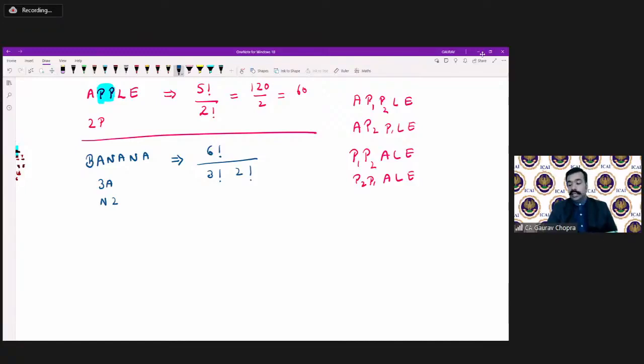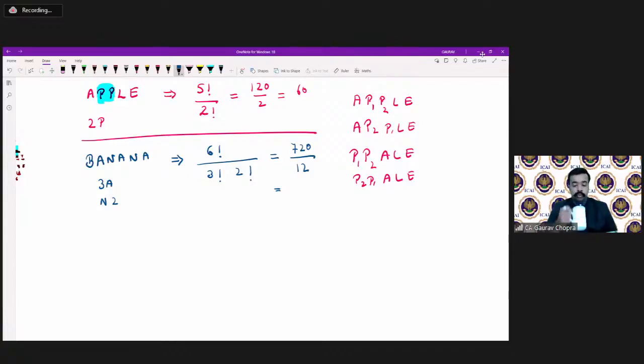See how much we are getting? 6 factorial is 720, divided by 3 factorial into 2 factorial. It is 60. So 6 factorial divided by 3 factorial and also divided by 2 factorial.